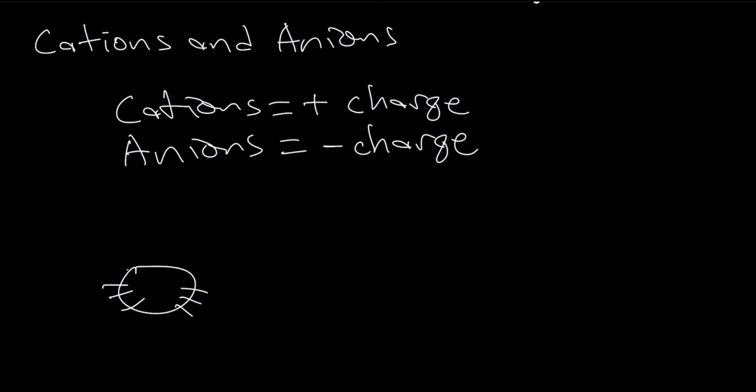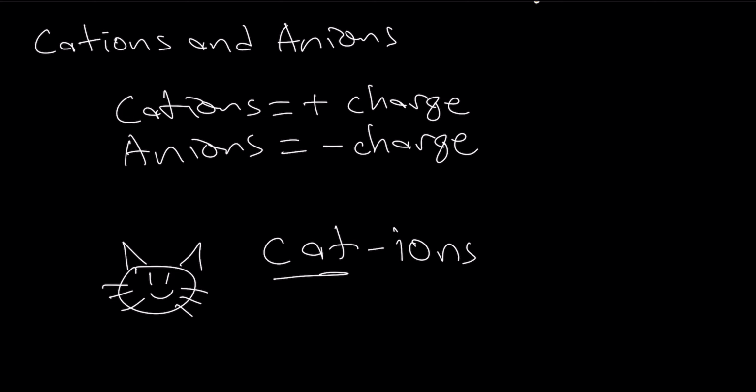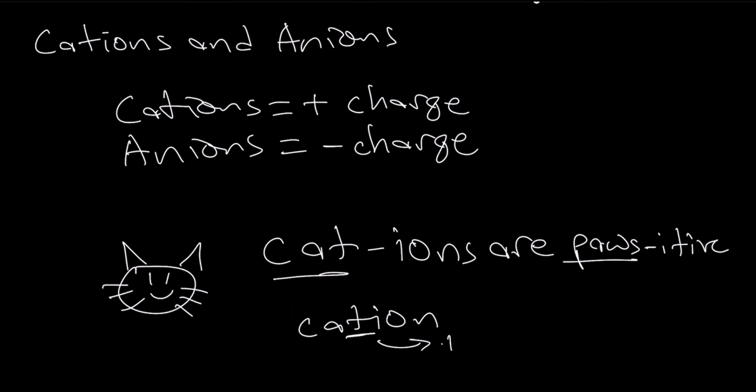Cats have paws, so we can think of this as cations are positive. Another way we can remember this is that the T in cation looks like a positive sign. If cations are positive, then we know anions are the opposite and are negative.